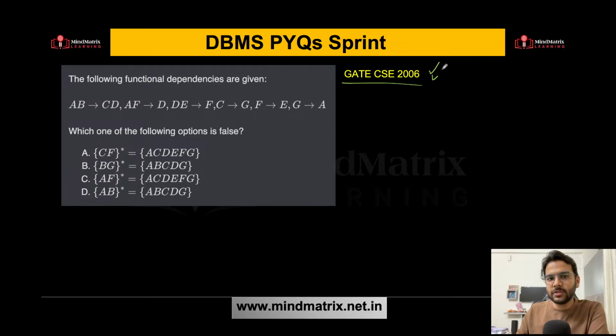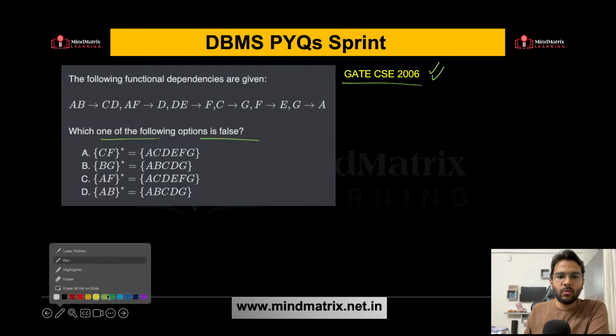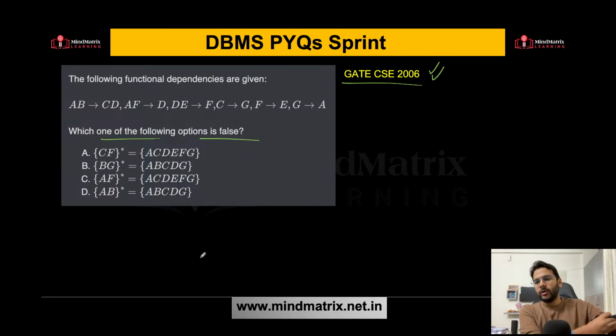GATE CSE 2006. Okay, we need to find out the closure, and we have to find out which one of the following is false. Quickly tell me. What will be the answer over here? Quickly. Do it, everyone. So functional dependencies are given. You need to find the closure and you need to find out which one is incorrect here.